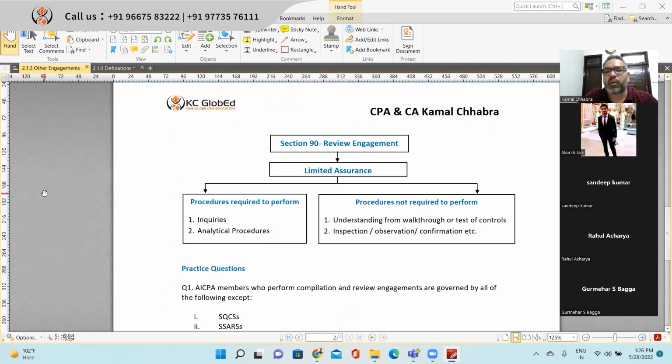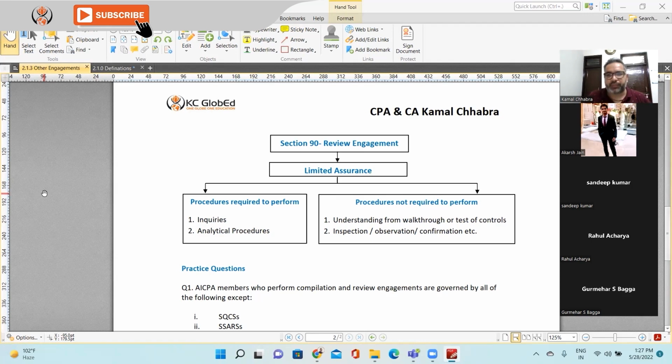In that scenario, we provide limited assurance. And for limited assurance, two procedures are mandatory. One is the inquiry procedure, second is the analytical procedure. Inquiry procedure means you are doing inquiry with the management, inquiry with the lawyers, inquiry with the banks if needed, right? But you are not taking any confirmation, you are not taking any document, you are not verifying any document, right? Unless you have any suspicion that there might be a risk of material misstatement, right? So two mandatory procedures for the review engagement.